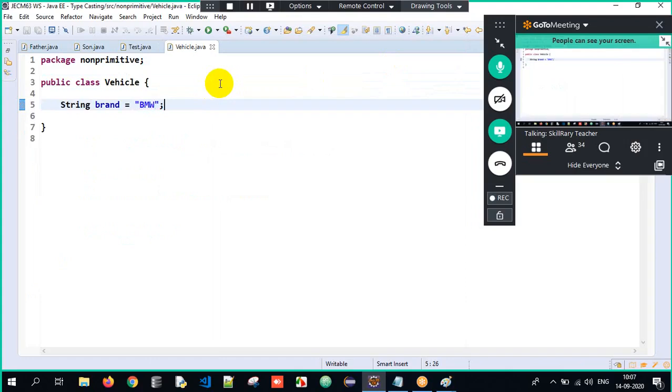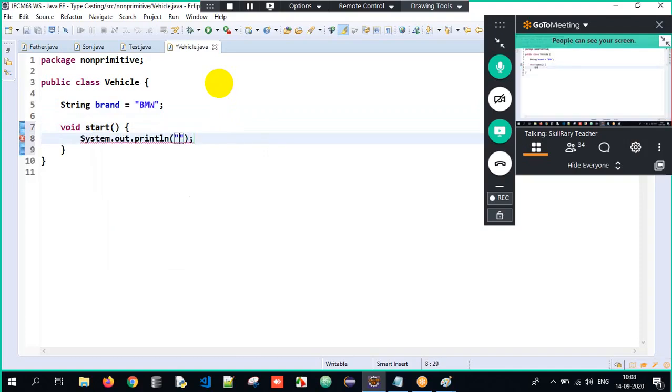So Vehicle is a class and it has a data member which is brand initialized to BMW. And I'll also have a method. Void is the return type. Start is the method name. Open parenthesis, close, and I'll just write it as "Vehicle starter". I'm just writing it as normal data.